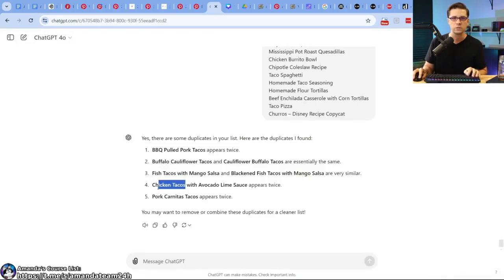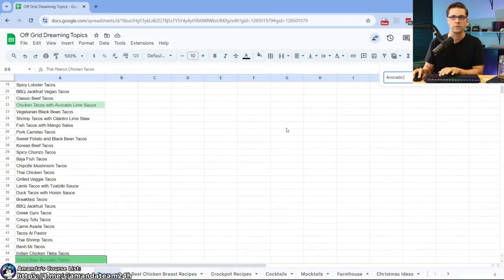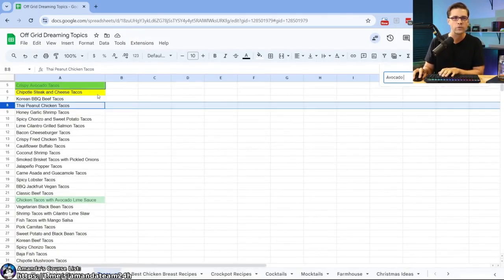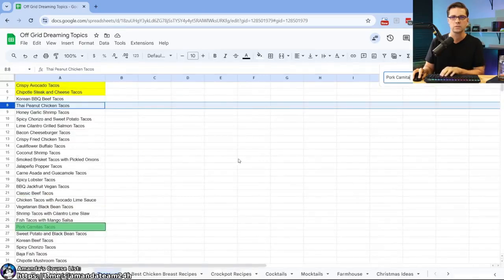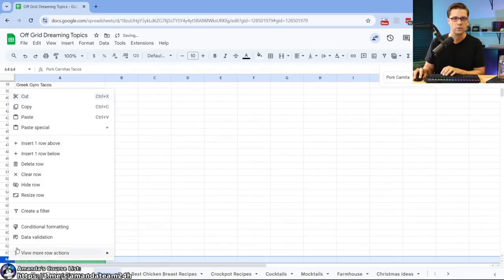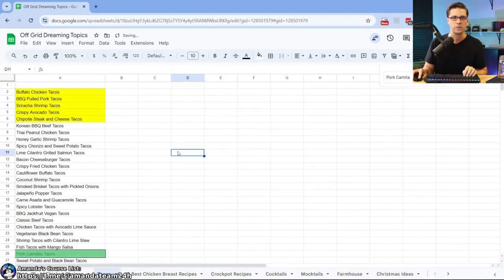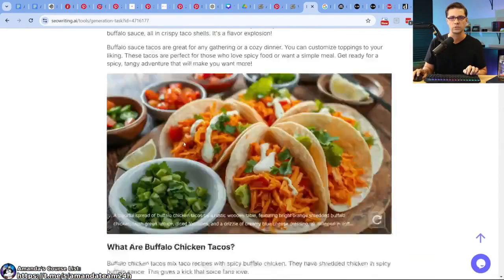Chicken tacos with avocado lime sauce. All right, avocado, crispy. Nah, see, ChatGPT hallucinated right there. Very interesting. Pork carnitas. All these sound delicious. All right, now hopefully we have a better list. And what I could do, hopefully, SEO writing is done. Right, I'm going to control click. Well, control click doesn't work there.